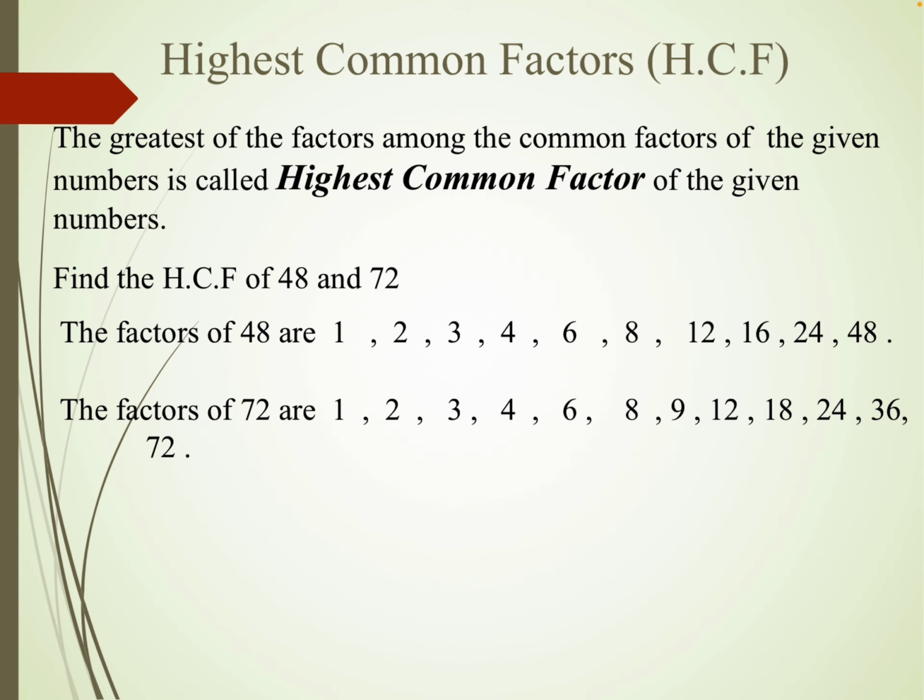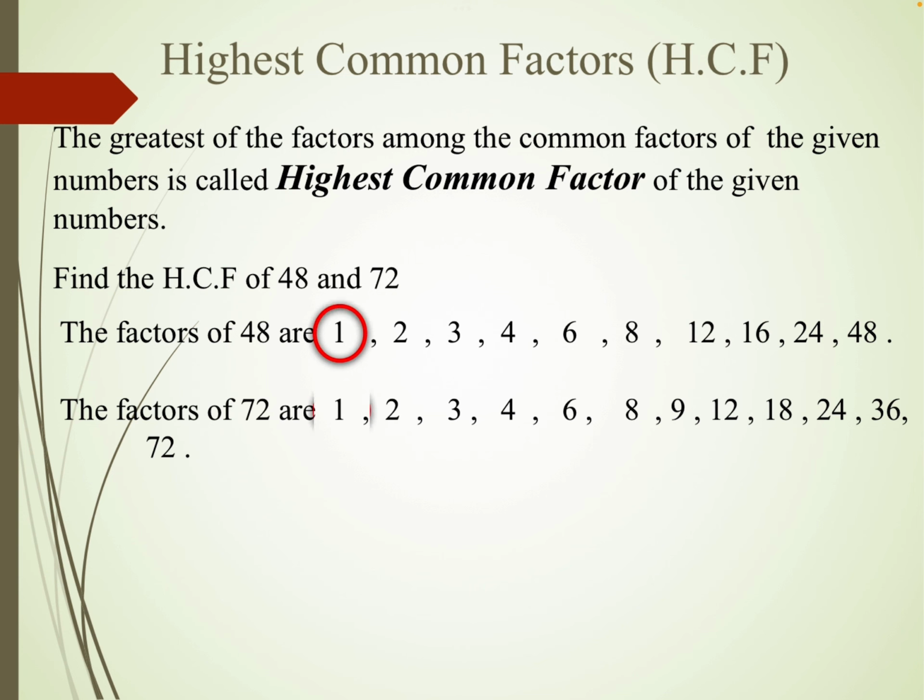So the factors of 48, how will we find them? 1 is always a factor, then we have to see another number. 2 divides 48, so we will get 24, then 3, then 4. Similarly we proceed till half of that number. Okay, the factors of 72 are 1, 2, 3, 4 and so on.